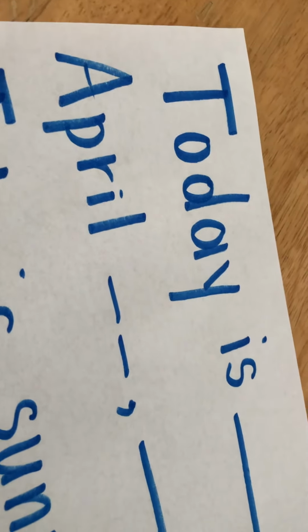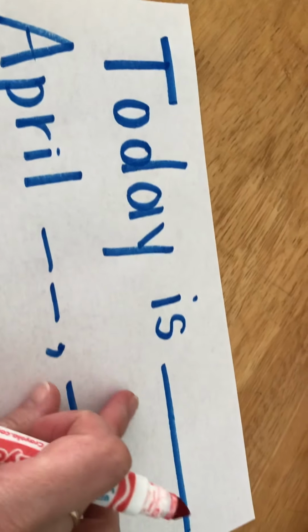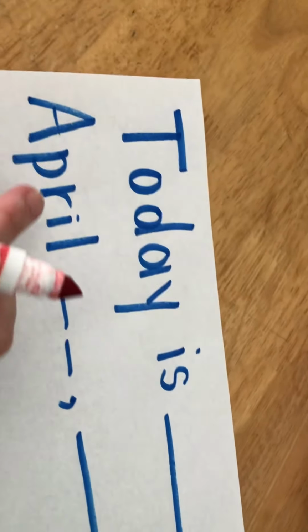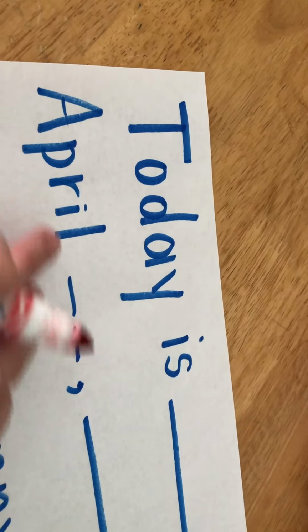We have another morning message to work on. I've got my first sentence here. It's "Today is," and I'm going to write the day of the week. Here is where the date begins, with the month of April, what number it is, and the year. And then I have a couple of sentences that I wanted to share with you.